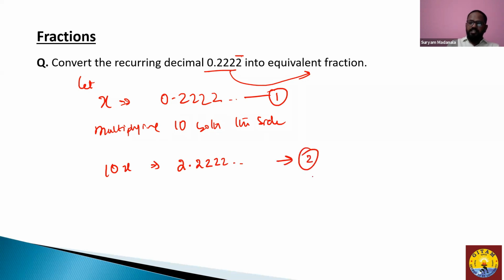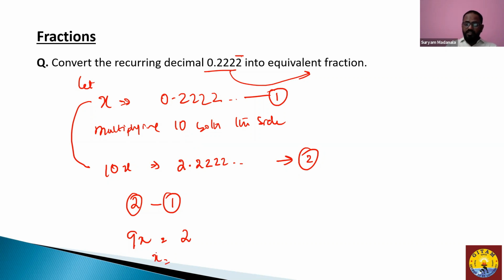Let us label it as the second equation. Now subtract the first equation from the second equation. We get 9x, because 10x minus x gives you 9x. 2.2222 and so on, subtracted by 0.2222, you get finally 2. And if we try to find the value of x, it gives you 2 by 9.